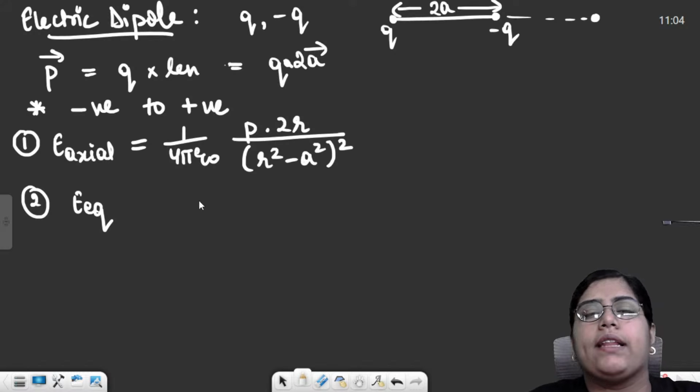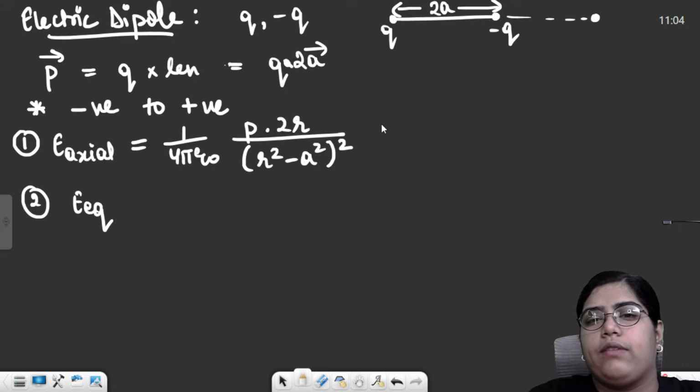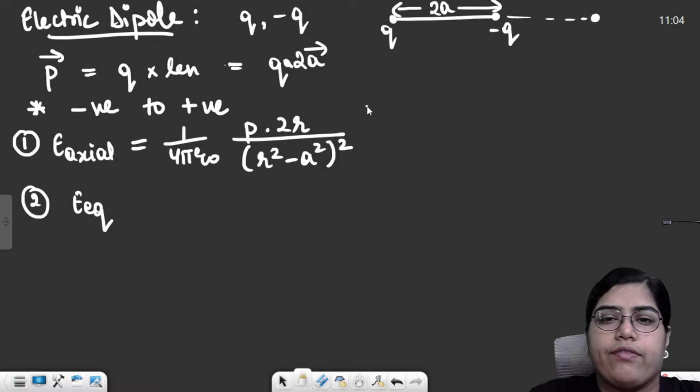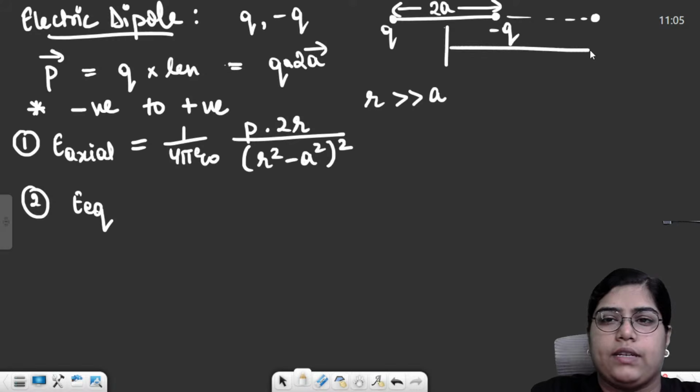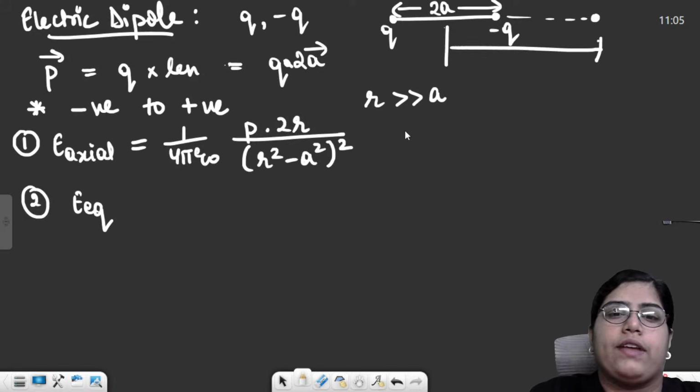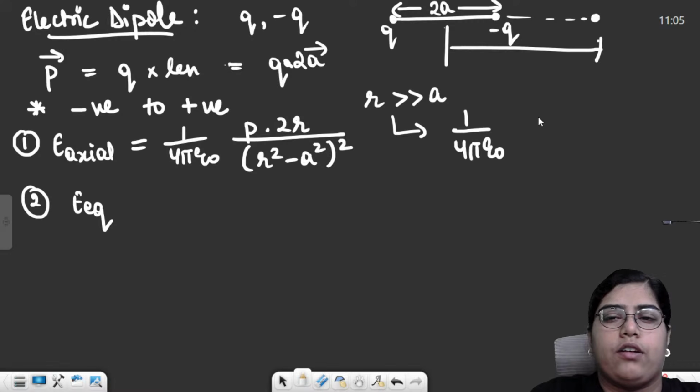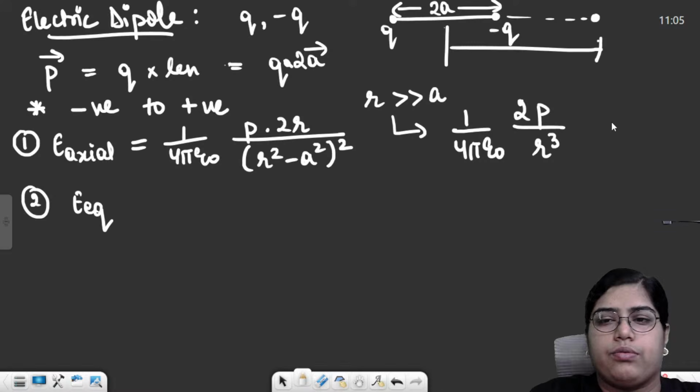What do I mean by the exact formula? We haven't assumed anything right now. But the final formula which we get was under the assumption that my dipole length is very, very small compared to the distance. r was the distance of this point from the center of the dipole. If I consider that my dipole is very, very short, under this condition my formula becomes 1 upon 4 pi epsilon naught, 2p by r cube.